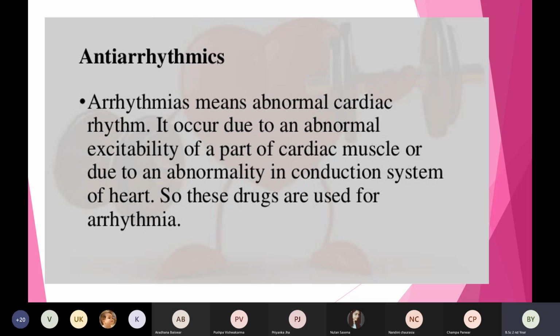If the patient is suffering from arrhythmias or abnormal heartbeat, then we have to administer antiarrhythmic agents.